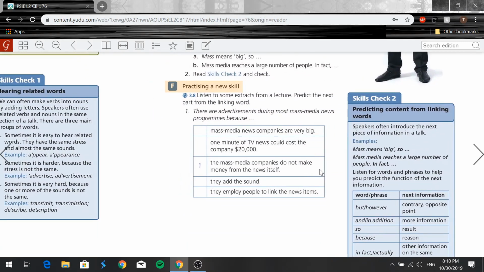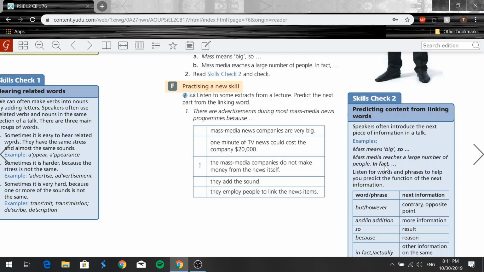So predicting content from linking words, right? So speakers often introduce the next piece of information in a talk. For example, if I say, mass media reaches a large number of people. In fact, and I keep going, these are the words that basically are called linking words.